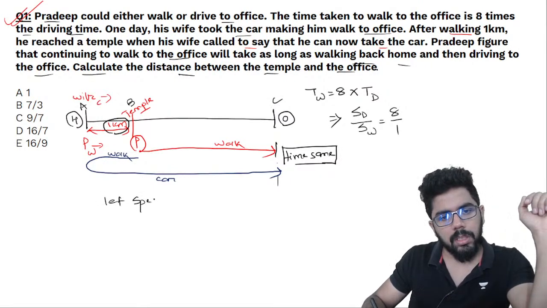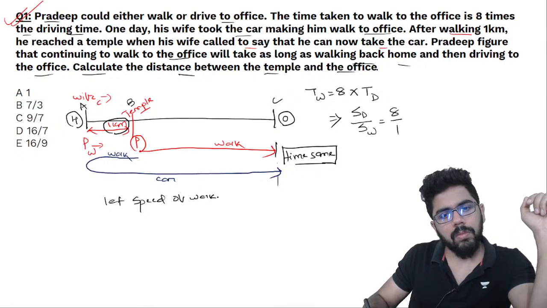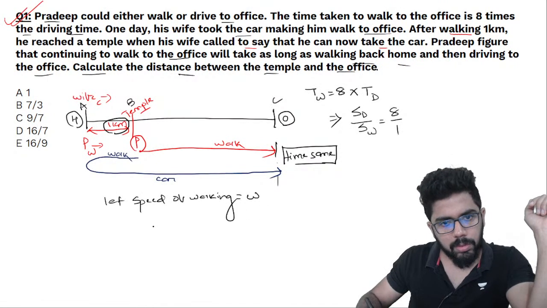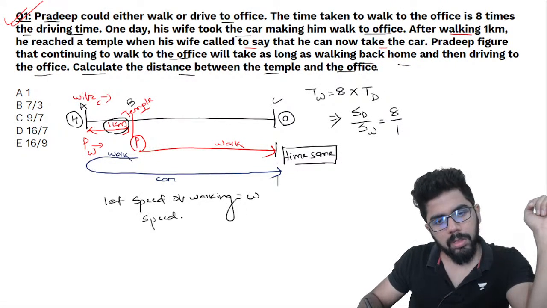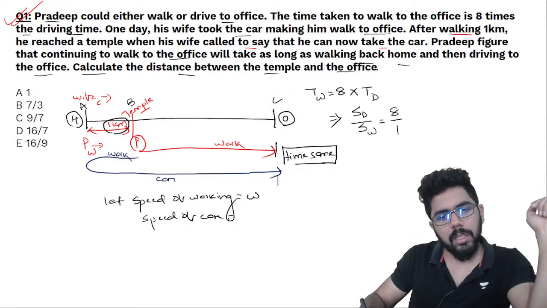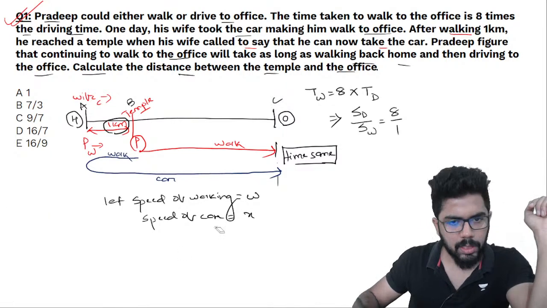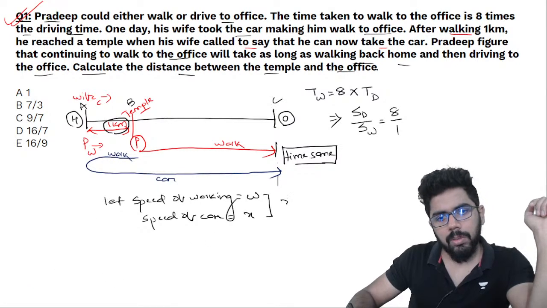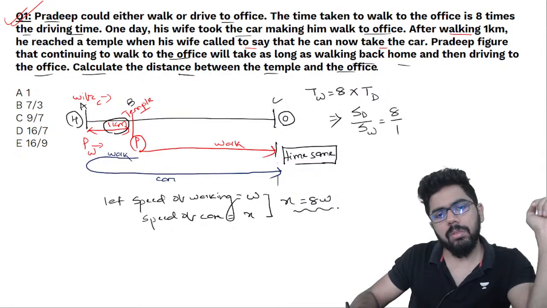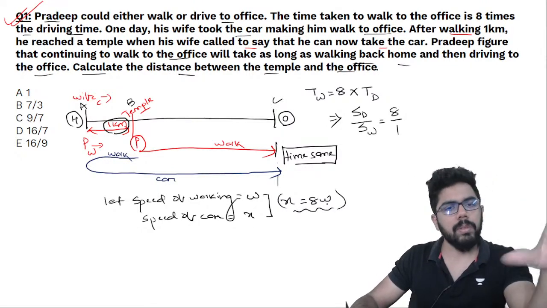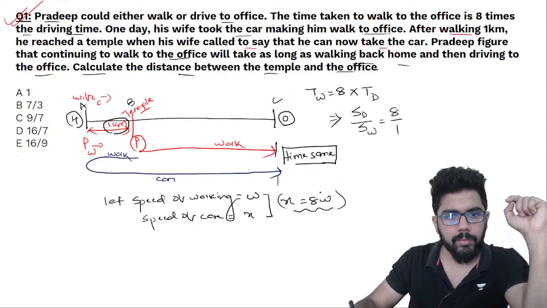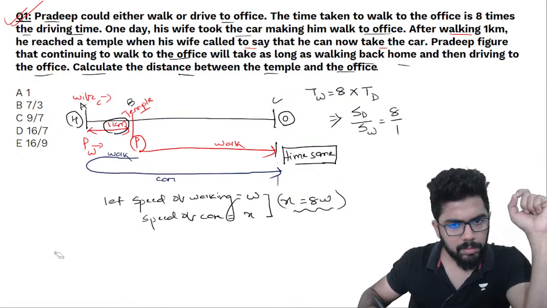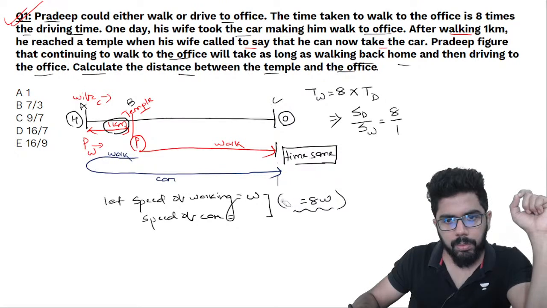Let speed of walking, let it be W, and speed of car, let it be X. Let us say speed of car be X. So I can write X is equal to 8W. तो दो वेरिएबल क्यों ले, हम एक वेरिएबल में ही रखते हैं, W में, ठीक है. क्योंकि हमको पूरा डिस्टेंस भी तो मालूम नहीं है.